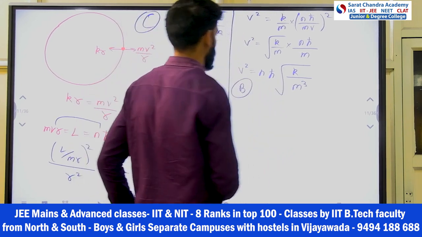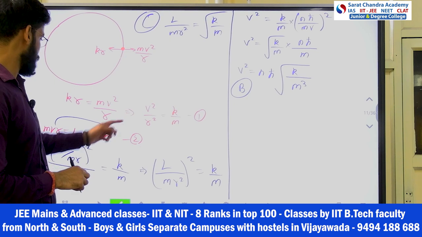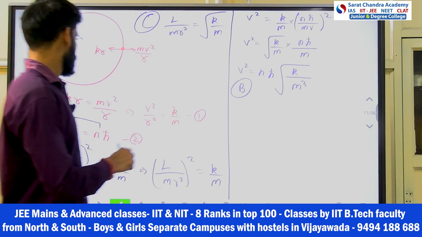Now we go for R square. So for R square, what you will do is, from these two equations only, get the R square value. So how will I get it?